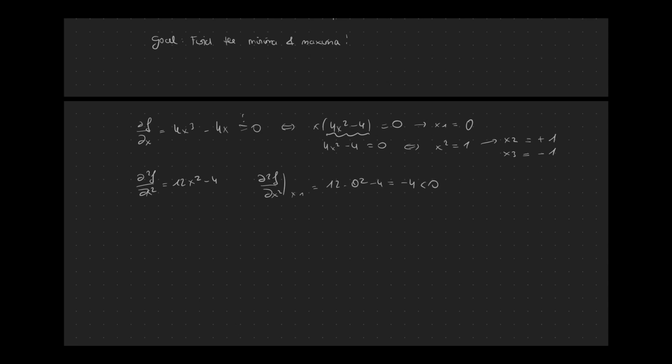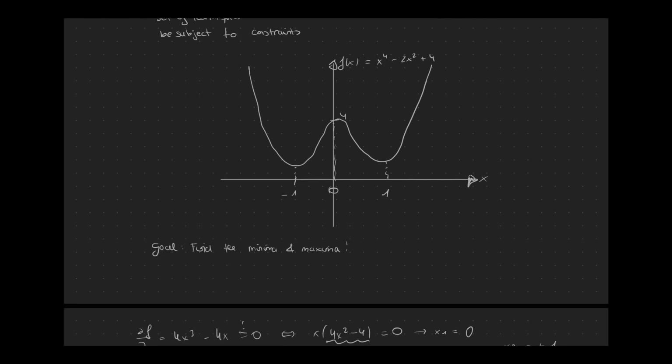So, for example, here we have minus 4 when we evaluate our second derivative for x1. And we know that is our maximum. We can also see from the plot that this is indeed true.